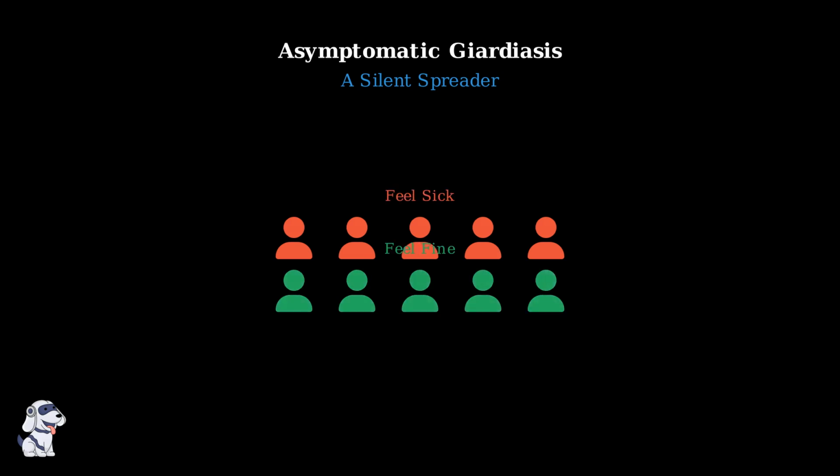They have no symptoms at all, no stomach problems, no diarrhea, nothing that would tell them they're infected. This 50-50 split is what makes Giardia so tricky. Half of infected people have no idea they're carrying the parasite. Here's the problem. Even though asymptomatic people feel fine, they can still spread Giardia to others through poor hygiene.